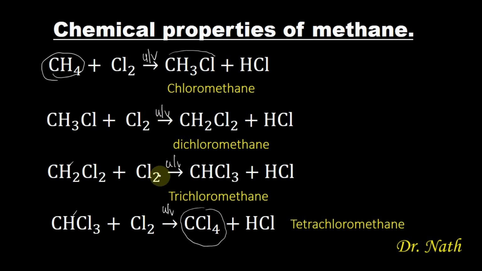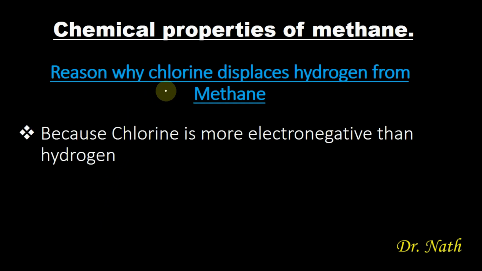So if you observe this reaction closely, you will discover that chlorine is always displacing the hydrogen from the atom. Chlorine displaces hydrogen from methane, chlorine will displace hydrogen from chloromethane, chlorine displaces hydrogen from dichloromethane, and chlorine displaces hydrogen from trichloromethane. So what is the reason why chlorine will displace hydrogen from methane?